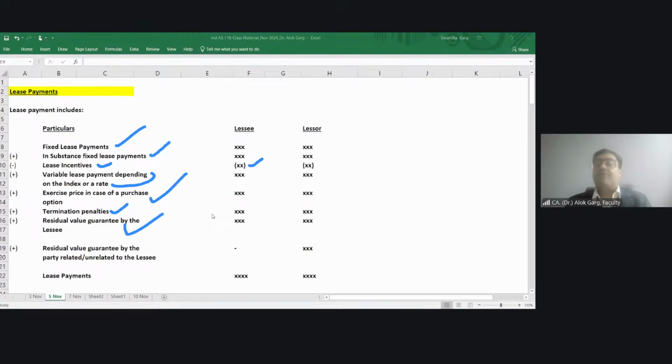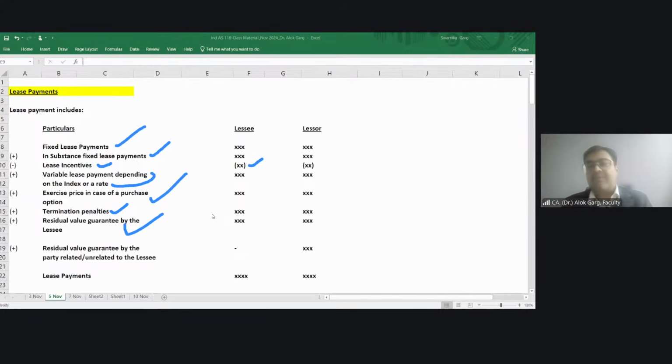So the lessee told okay. I am giving you a guarantee. For example, I will use this mobile phone, and by my usage of this mobile phone, I am giving you a guarantee of 10,000 rupees. So whatever shortfall there is, I will compensate that shortfall.